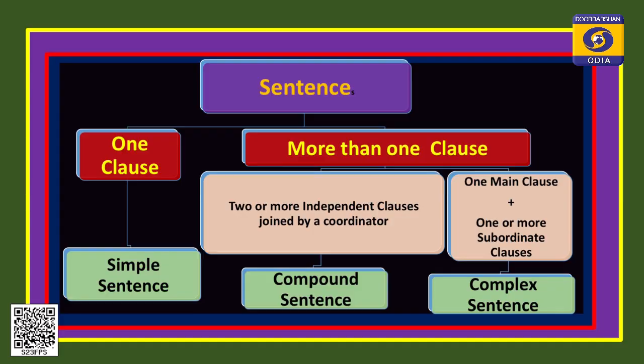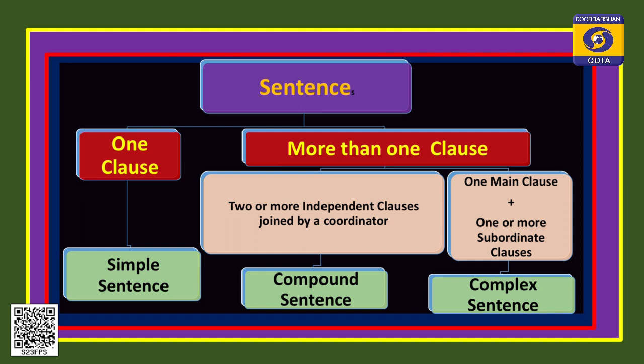Now, this is the recap: sentences with one clause and more than one clause. A sentence can be divided under two heads: one clause, or more than one clause. One clause means a simple sentence, just like Subhash Chandra Bose was one of the greatest patriots of India. It is a very simple sentence: one clause, one finite verb.